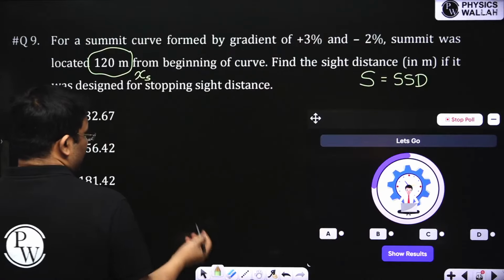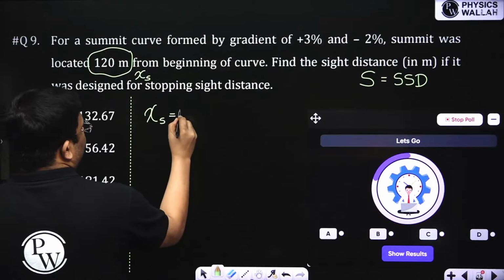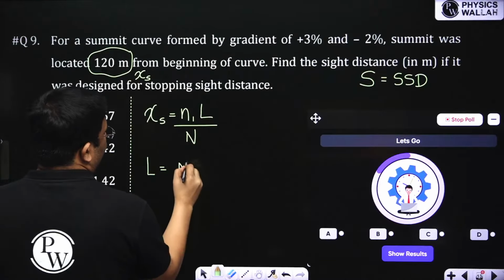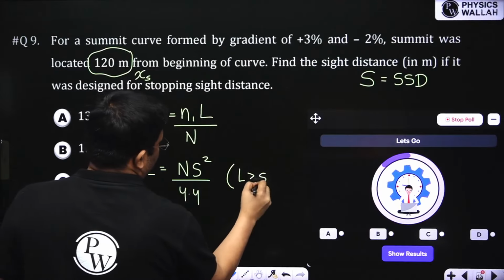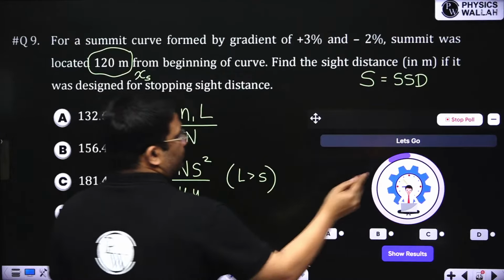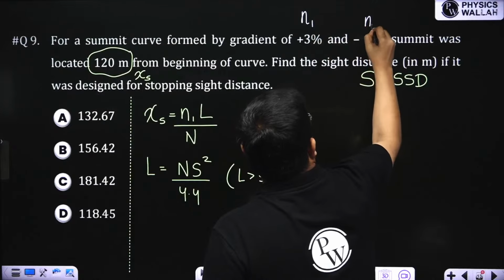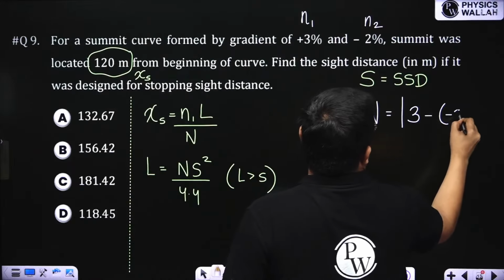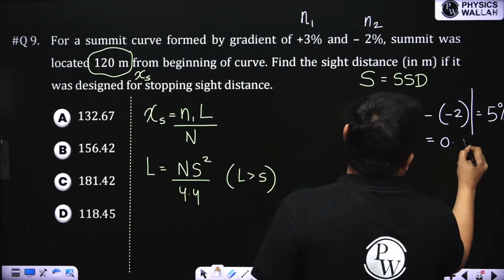Okay. We know that here we will use two formulas. One formula is the location of summit is n1 into L by N. And second formula is length of the summit curve is N S square by 4.4. Obviously, by assuming that length is more than S. If it doesn't come, then you have to use the other formula. But let us first assume this. So you see here in this question, this is n1 and this is n2. So what is the change in gradient? The change in gradient is mod of 3 minus of minus 2. So this I am getting as 5%, or I can say 0.05, right?